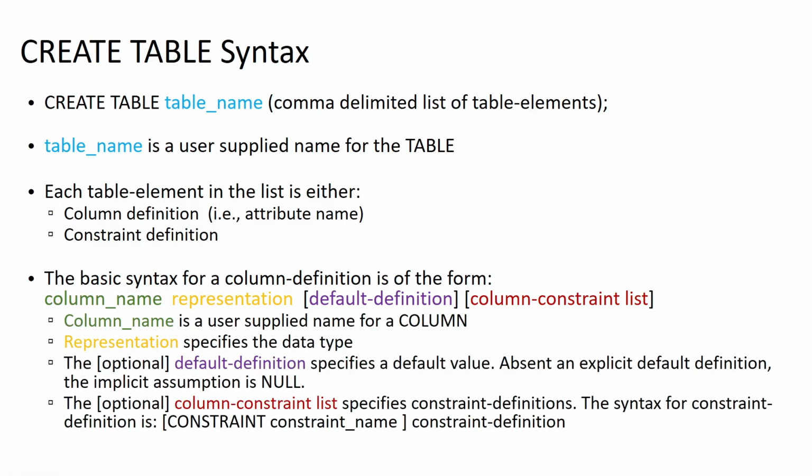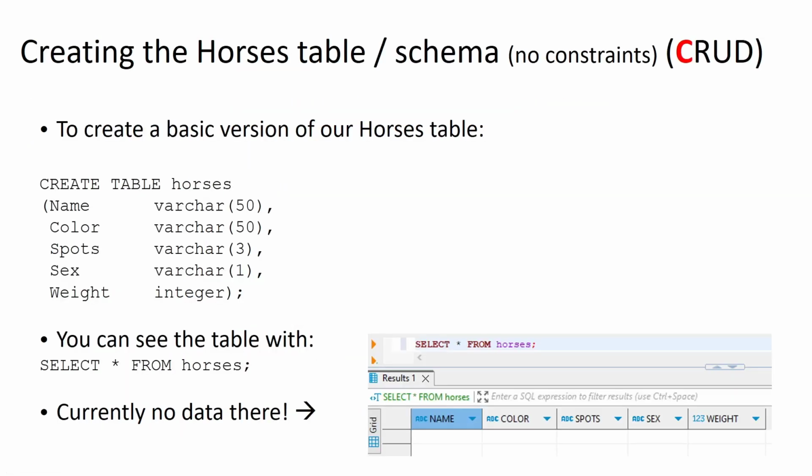Now, one thing you might notice, I did say that our capitalization doesn't matter. But the convention for giving code examples is that we will have our SQL keywords, our reserved words, written in all capital letters, and then things like our table names and attribute names we're going to have in mixed case. So to create a very basic version of our horses table that we just created our data model for, we would use a statement like this.